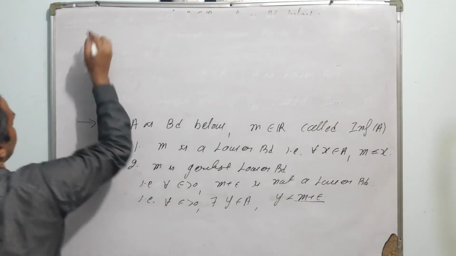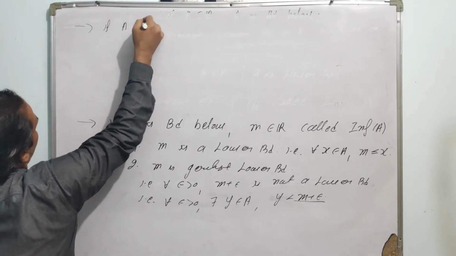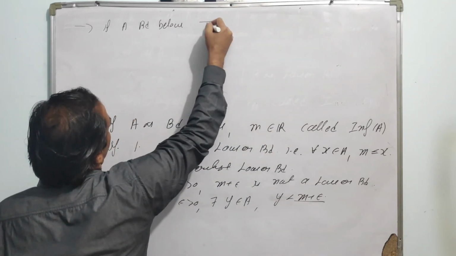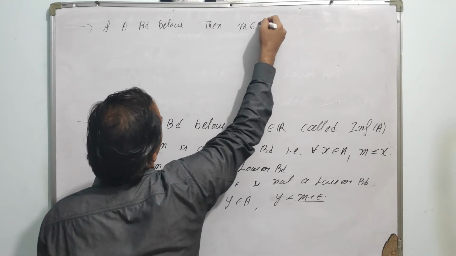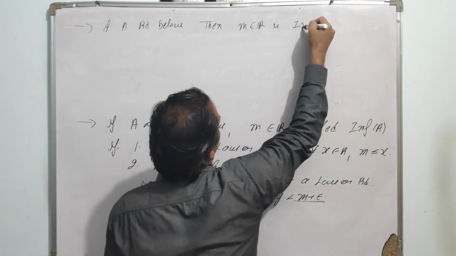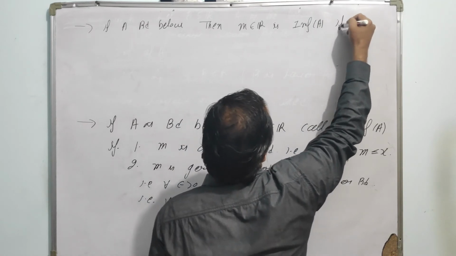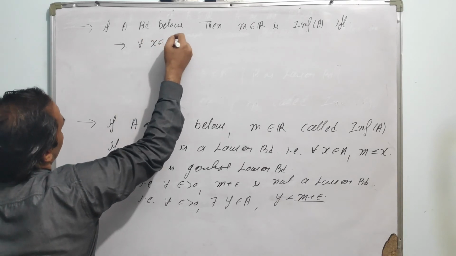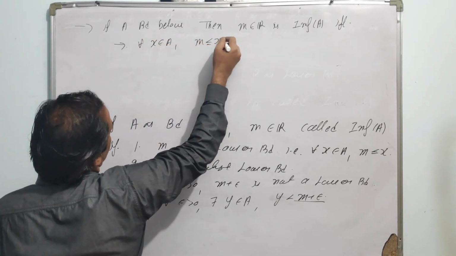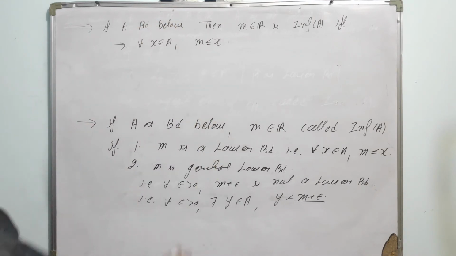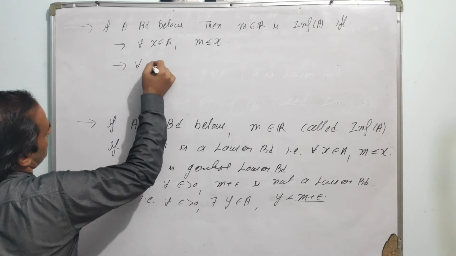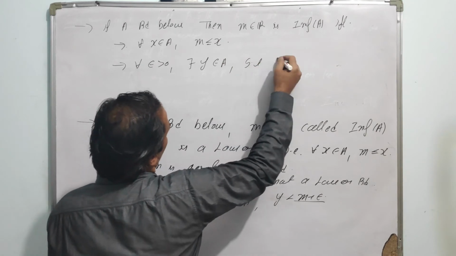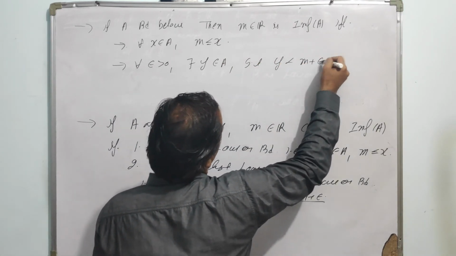So if A is bounded below, then small m belongs to R is the infimum of A if and only if, first condition, for every x belongs to A, small m is less than or equal to x, and second condition, for every epsilon greater than 0, there exists y belongs to A such that y is less than m plus epsilon.